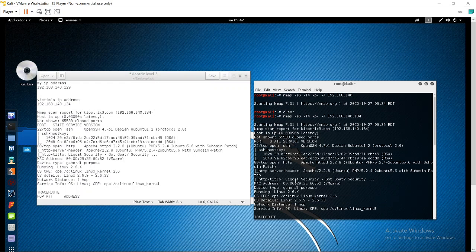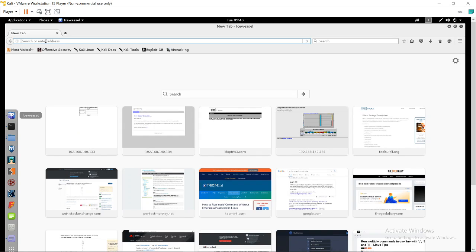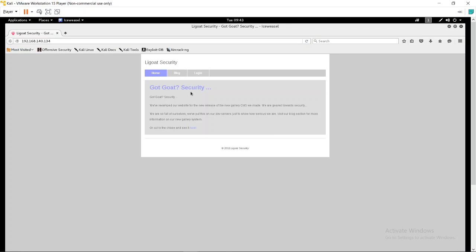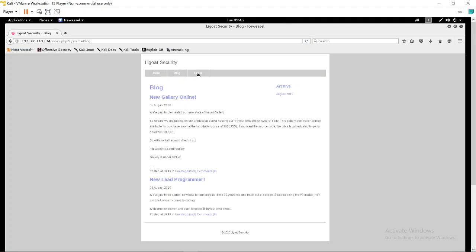So firstly I am going to start with port 80, which is a website. So let's search for that. Okay, we got this website. Now let's search for the blog. Here, as you can see, in the URL it is passing system equal to blog. So there can be a chance of directory traversal.